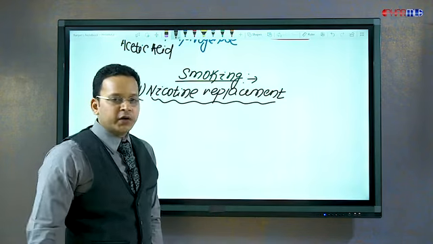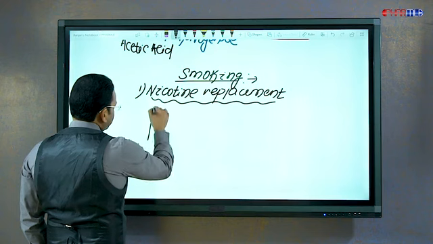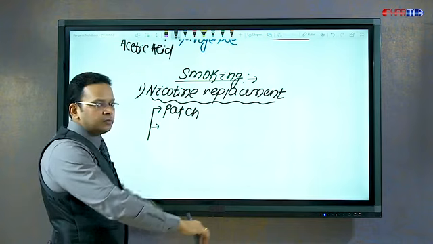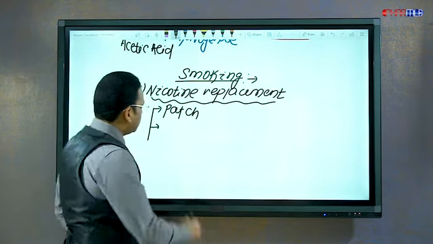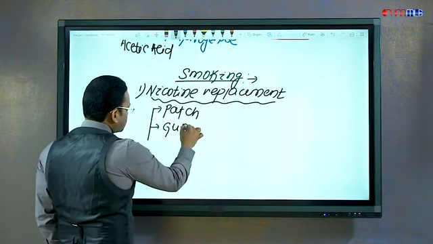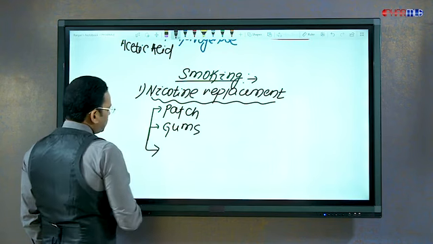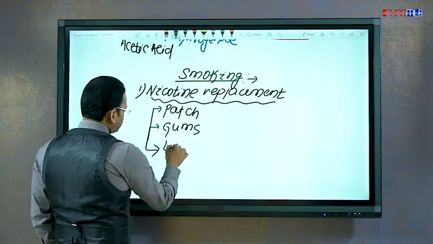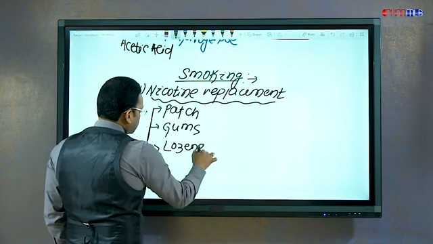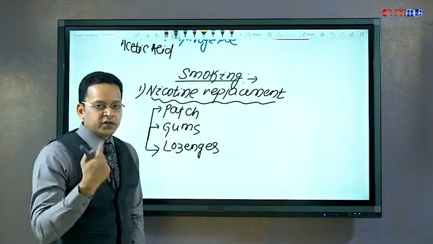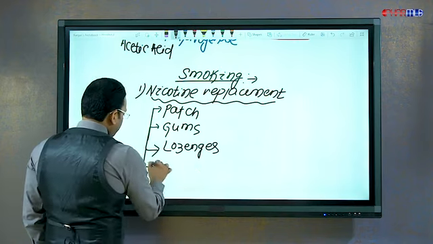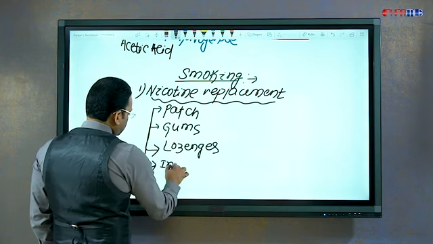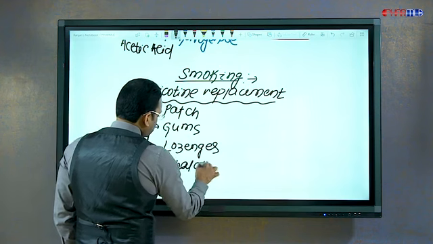Nicotine replacement can be used in the form of skin patch, gradually absorbed, in the form of chewing gums, in the form of lozenges that dissolve in the mouth, and also in the form of inhalational spray.